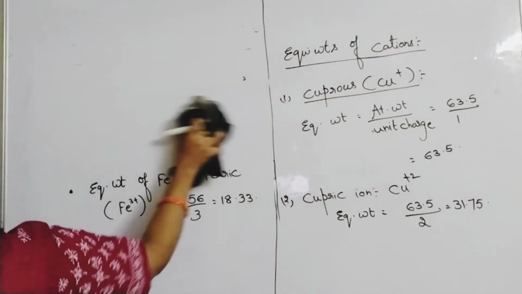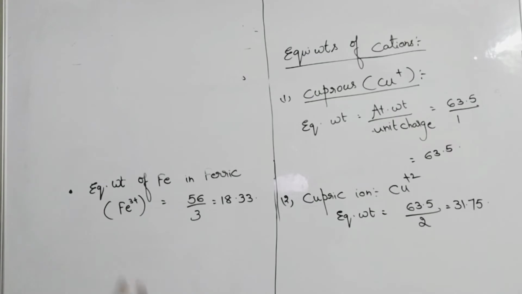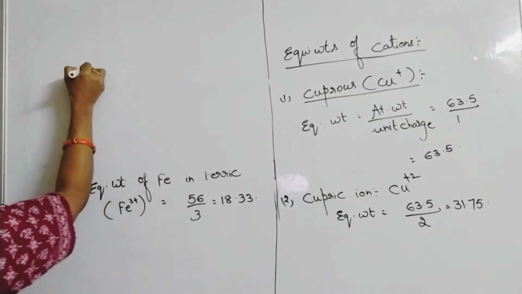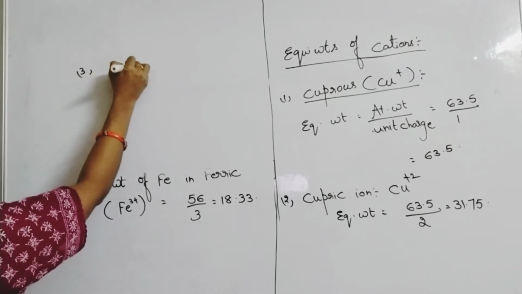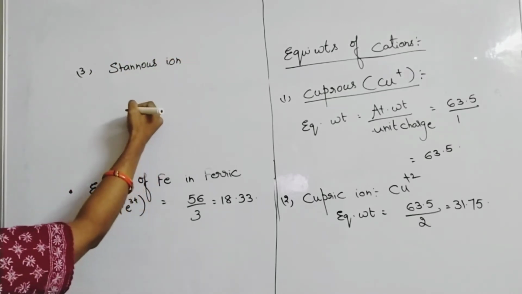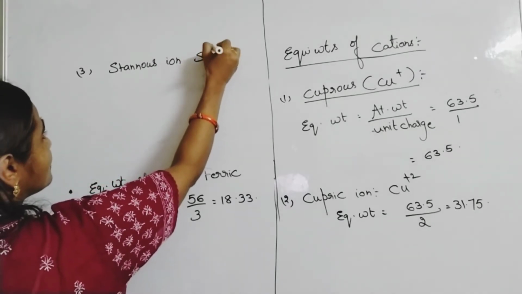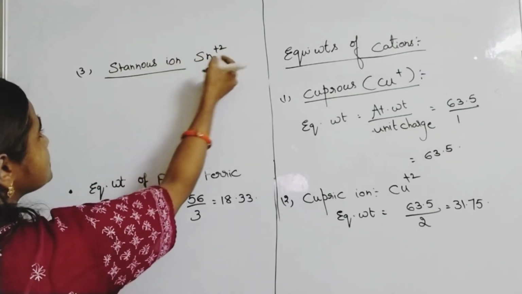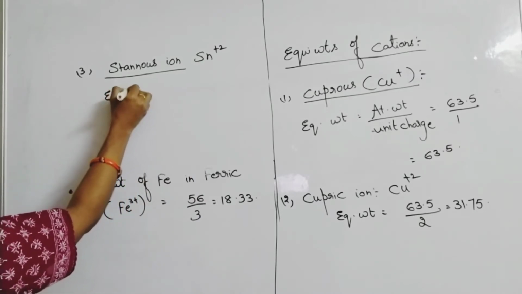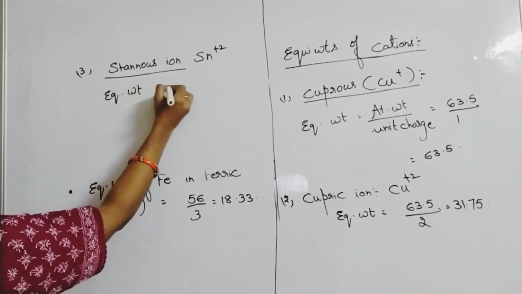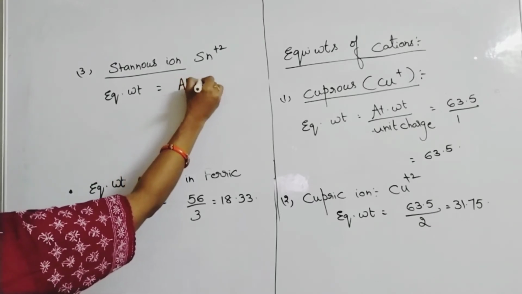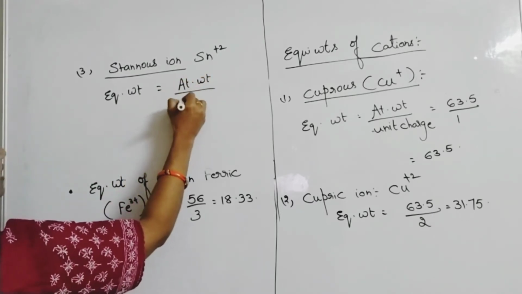Suppose they ask for the stannous ion and the stannic ion. Stannous is tin, the stannous ion. The symbol for the stannous ion is Sn2+. So the equivalent weight for the stannous ion is atomic weight by valency, atomic weight by unit charge.